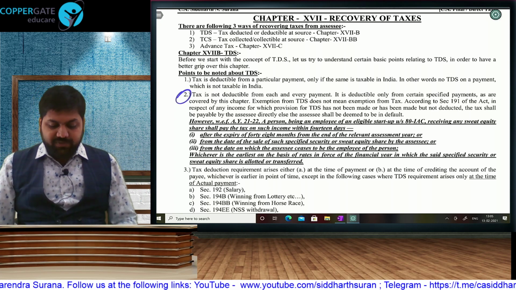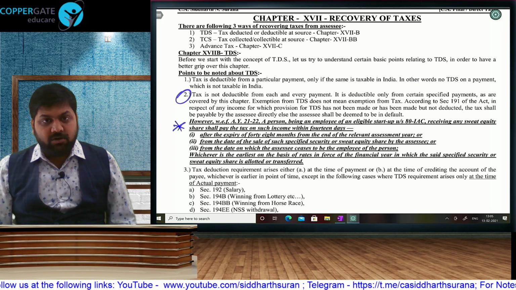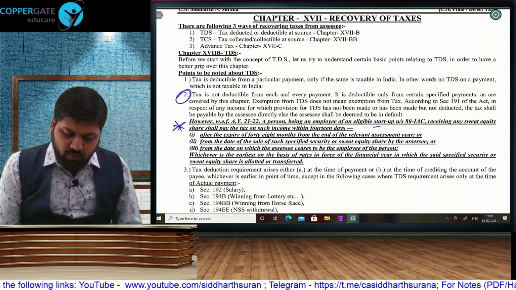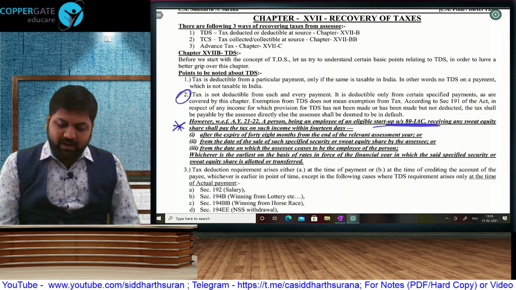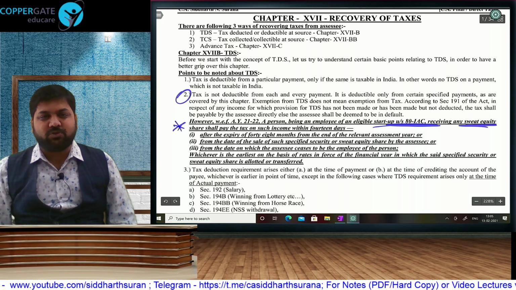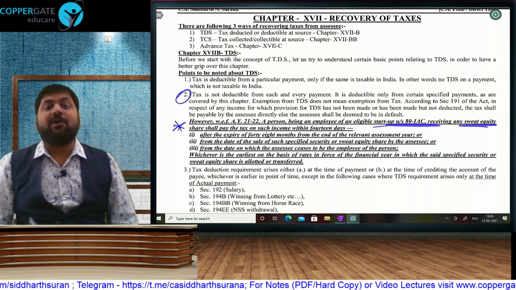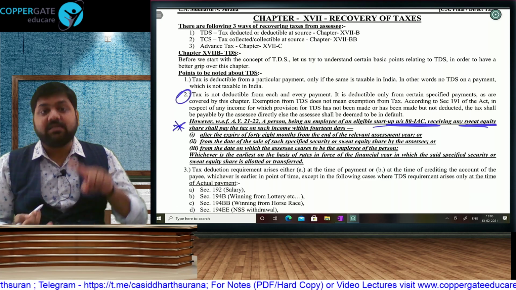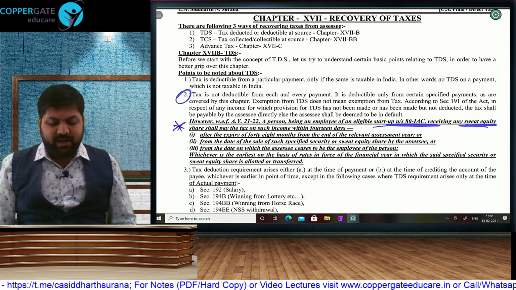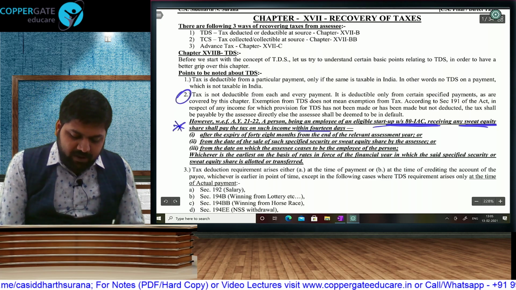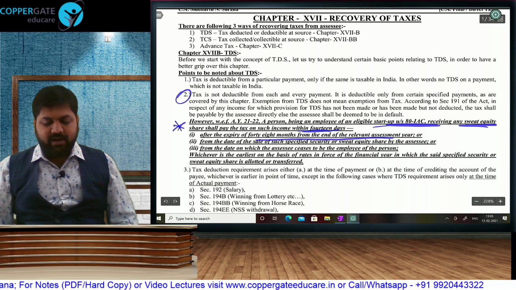And for this amendment that came in self-assessment tax section, in demand notice section, I said I will explain here. If you are an employee of an eligible startup, then you are getting sweat equity shares, because startups don't have funds to give you salary, so they give you partnership. Sweat equity, that tax you don't have to pay right now, not even in self-assessment tax, not even in demand notice, and not even in direct payment. You don't have to pay tax on that right now. That tax has to be paid within a period of 14 days. From when? From the expiry of 48 months from the end of relevant assessment year.